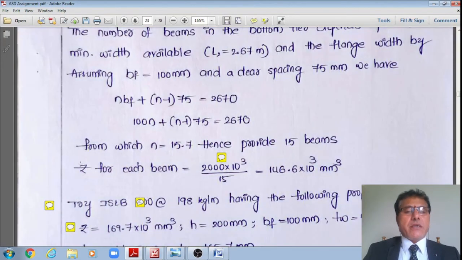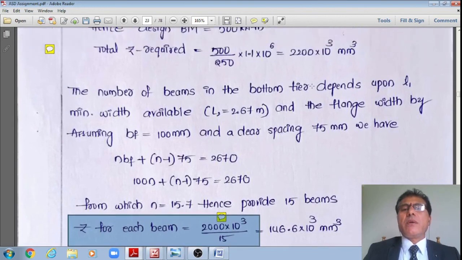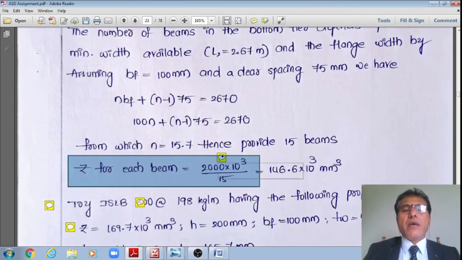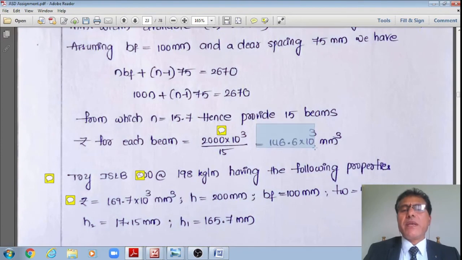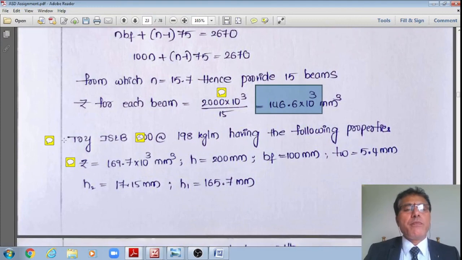Therefore, assuming 15 beams, the plastic section modulus required is equal to what we obtained, 2200 into 10 to the power 3 divided by 15. It works out approximately 147 into 10 to the power 3 mm cube. Once I require this, now we increase it by 20%.